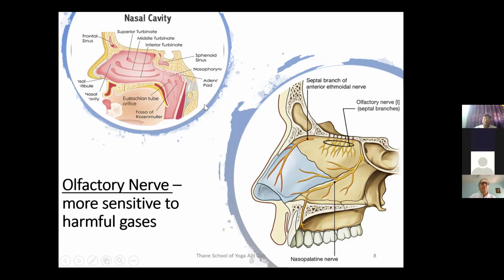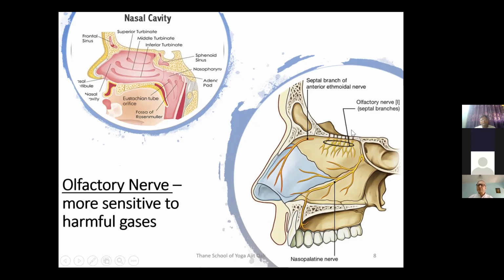So this is the eustachian tube. And then there are various nerves. We are going to discuss the nerve supply of the respiratory system, but these are called olfactory nerves. As you can see, they are located at the top of the nasal cavity, the roof of the nasal cavity. The roof of the nasal cavity is made up of the base of the skull. As you can see in this diagram, there is a thin bone covering which separates the nasal cavity from the skull.